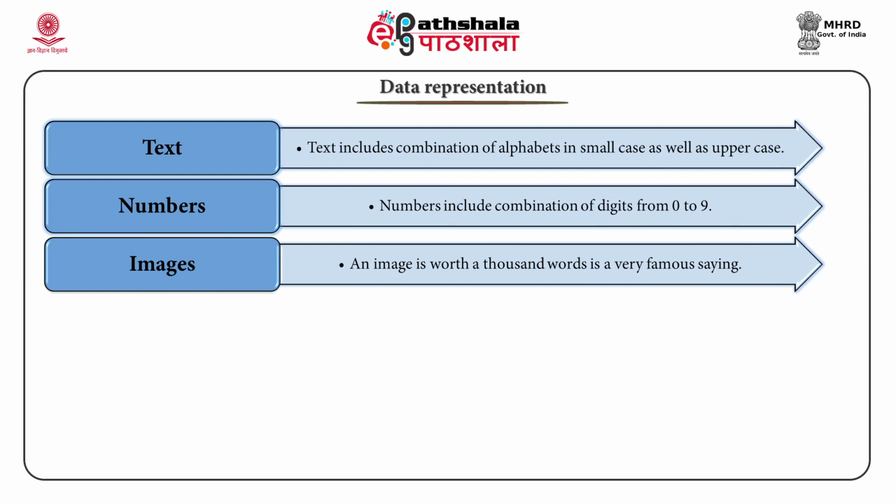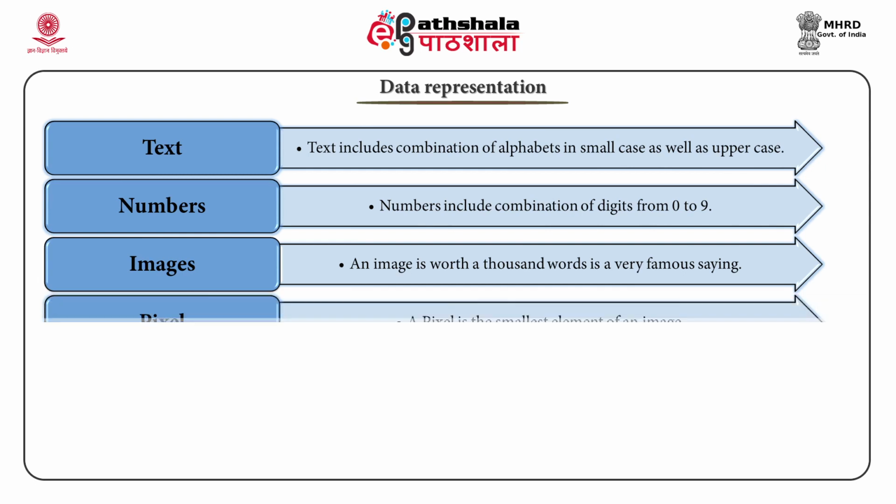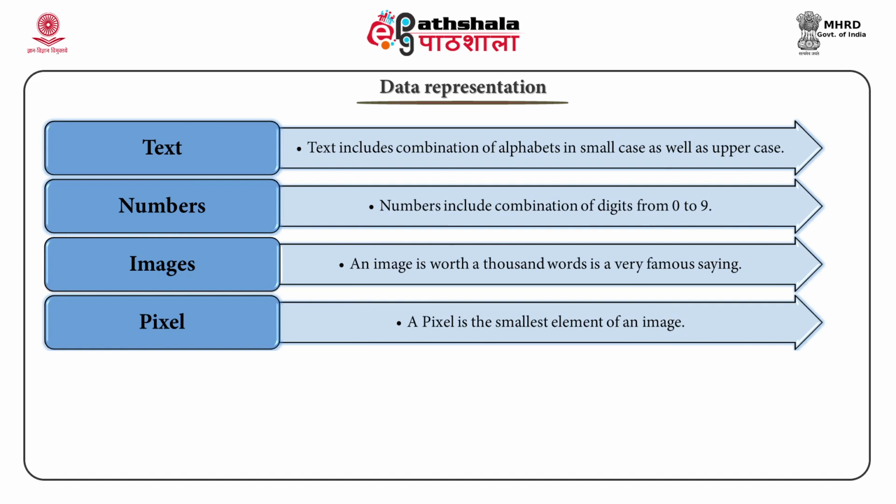Images. An image signifies 1,000 words. In computers, images are digitally stored. Pixel. A pixel is the smallest part of an image. The pixels are represented in the form of bits. Based upon the type of the image, black and white or color, each pixel would require a different number of bits to categorize the value of a pixel.